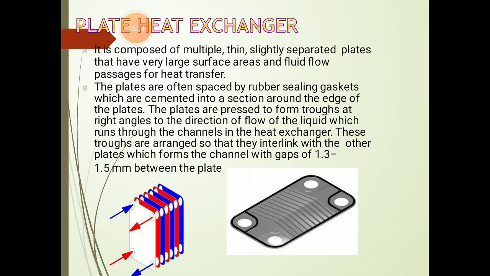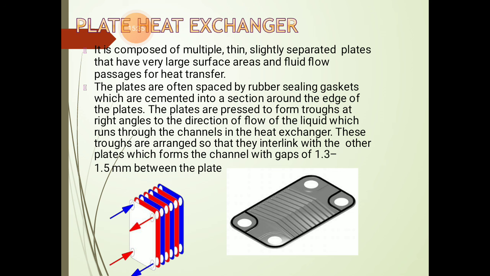On either side of this plate, hot fluid and cold fluid flow. So on one side, in the figure also it is shown, a red color indicates that hot fluid enters at the lower left corner and it flows over one side of each plate, and on the remaining side cold fluid flows, so that heat transfer takes place through a plate, right?